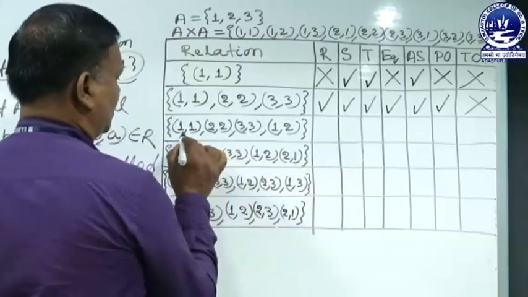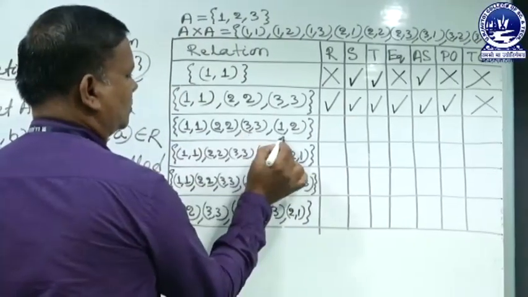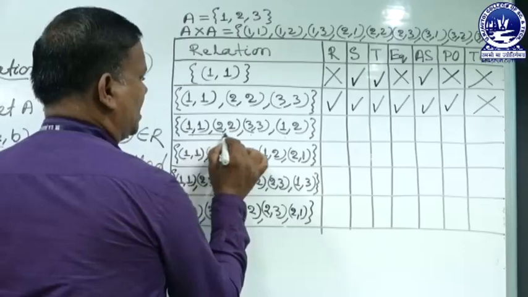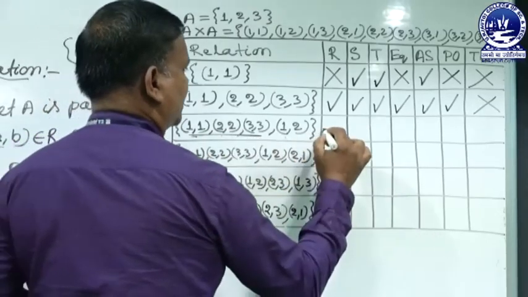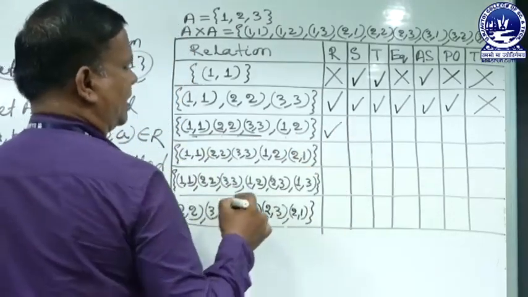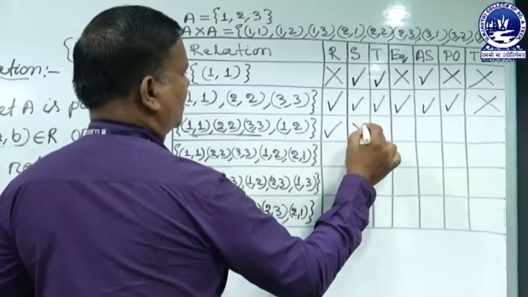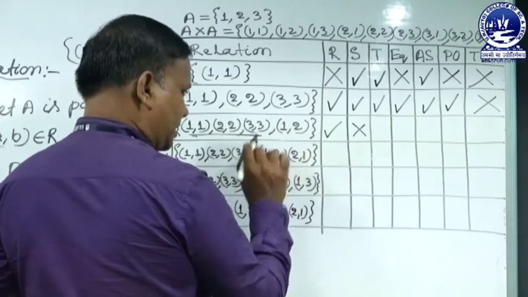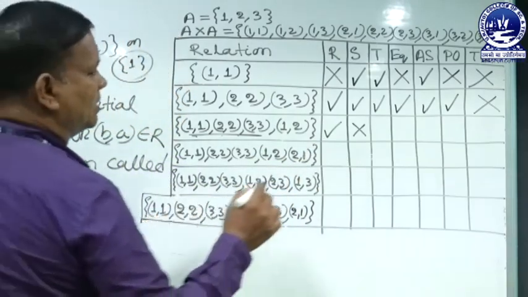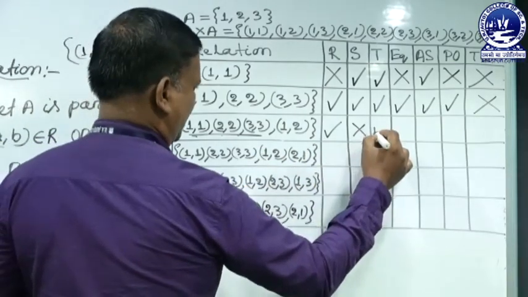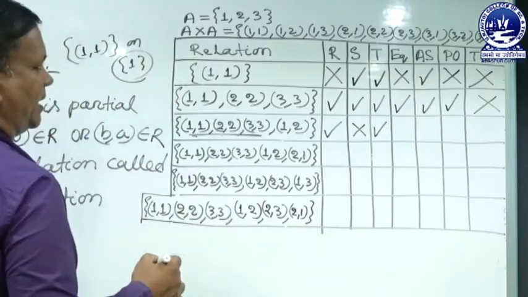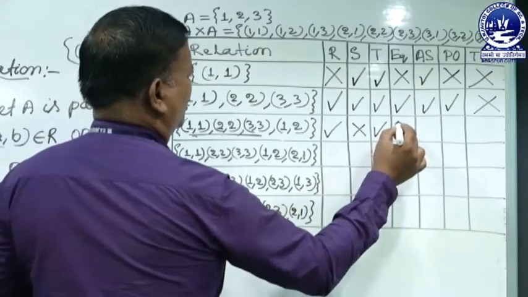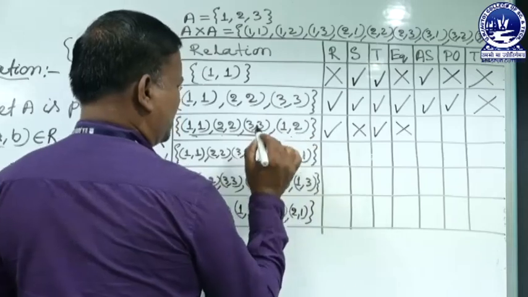The third one is 1, 1, 2, 2, 3, 3 and 1, 2. Since all three are present, it is reflexive. Then it is not symmetric, because for 1, 2 there is no 2, 1, so it is not symmetric. It is transitive. It is not equivalence.